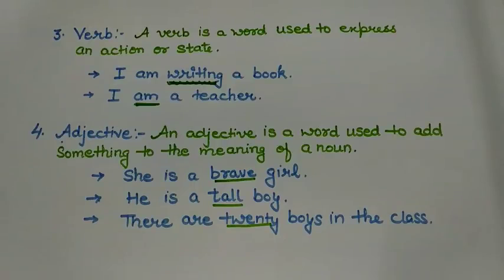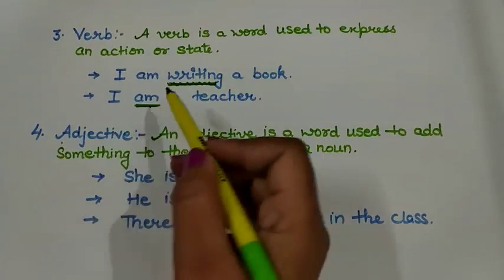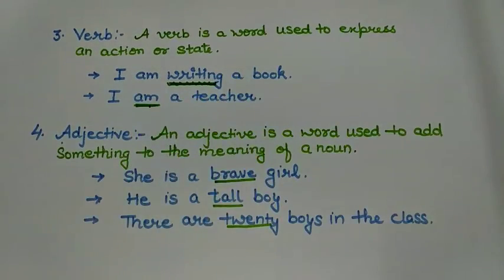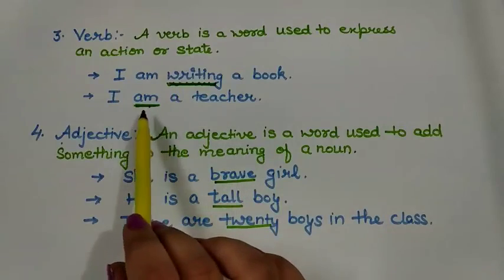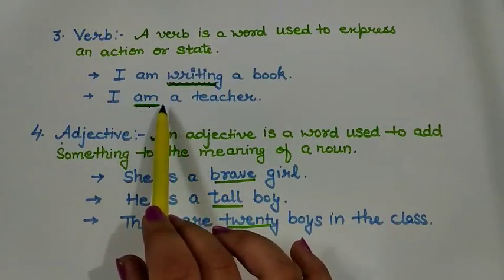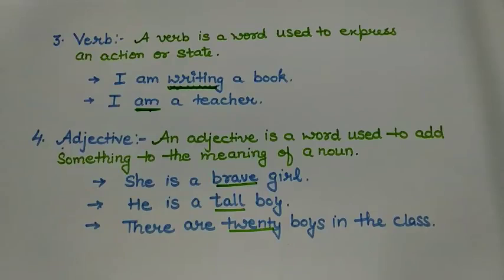Next sentence is, I am a teacher. Can you see the verb here? Of course, I have underlined am. Am is not a physical work but is acting as a verb here. Am is actually the present form of verb be. So you can see that there may be no physical work but a verb is here. As I already told you, verb is very important because there can be no sentence without a verb.